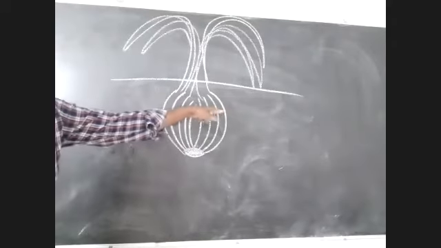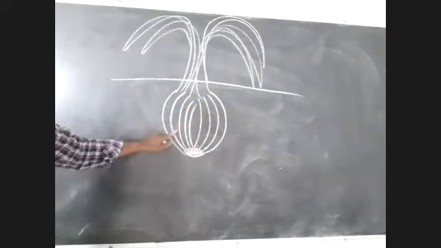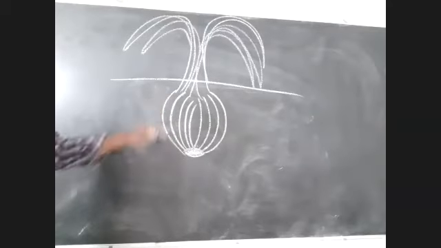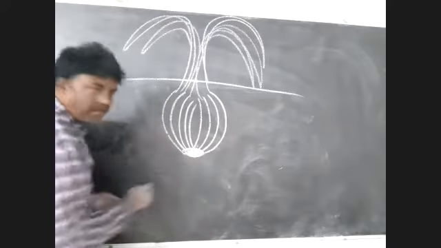This is the ground level. Leaf bases are present below the ground level, and the remaining part of the leaf is present above the ground level. So this is a reduced stem.